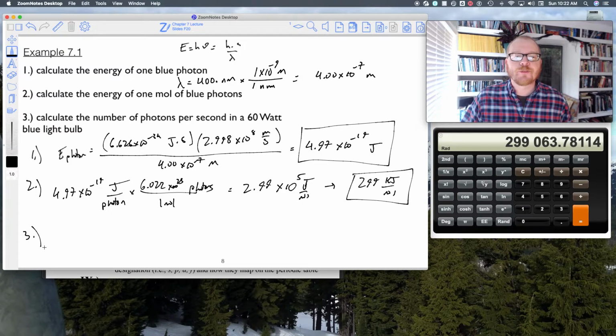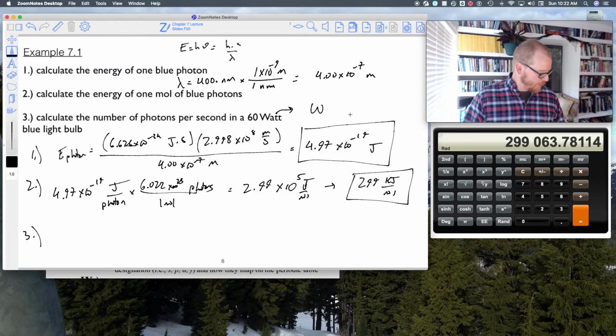Calculate the number of photons per second in a 60-watt blue light bulb. Let's talk about the watt, okay? So you're probably all familiar with watts, right? Because you've looked at a light bulb before. Maybe hopefully not stared at the light bulb, but you've looked at the power rating on the light bulb.